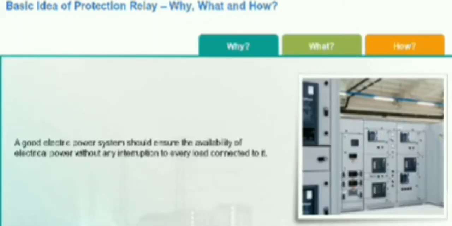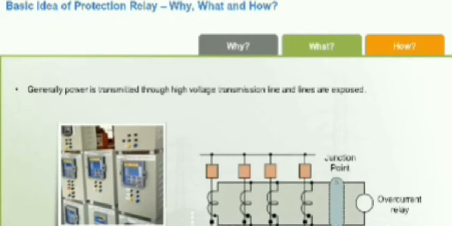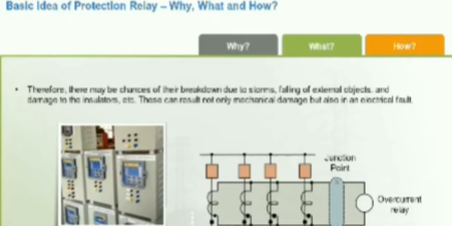So what does a protection relay system do? A good electric power system should ensure the availability of electrical power without any interruption to every load connected to it. Generally, power is transmitted through high voltage transmission line and lines are exposed. Therefore, there may be chances of their breakdown due to storms, falling of external objects, and damage to the insulators, etc. These can result in not only mechanical damage, but also in an electrical fault.